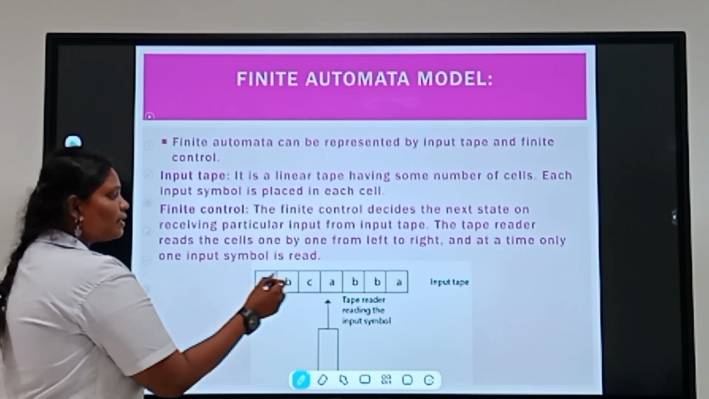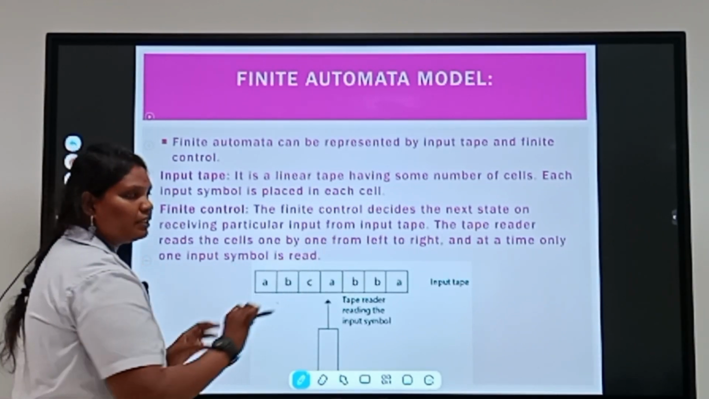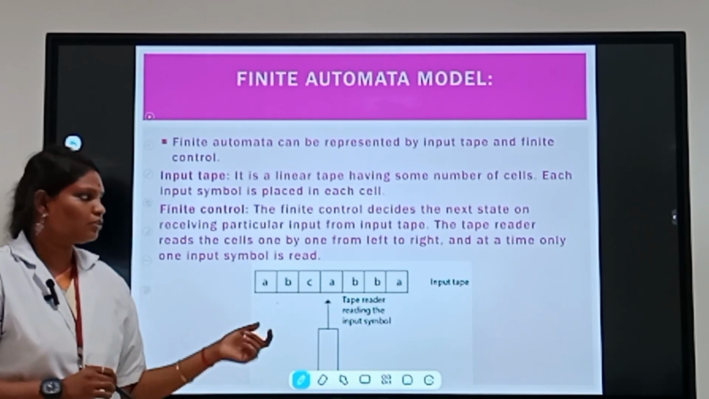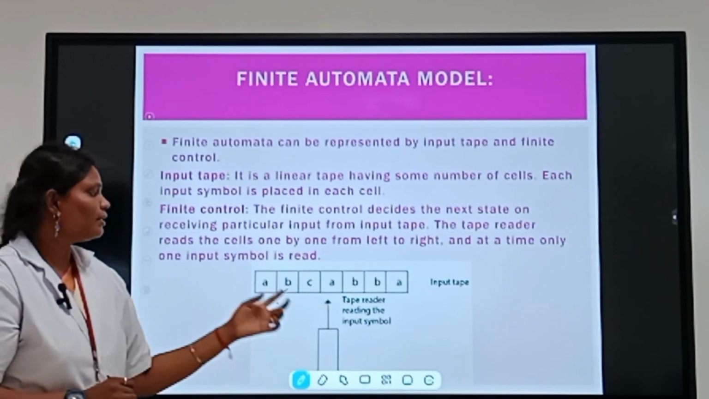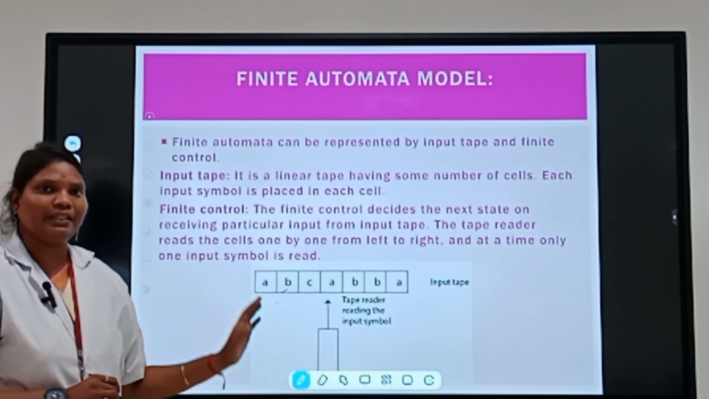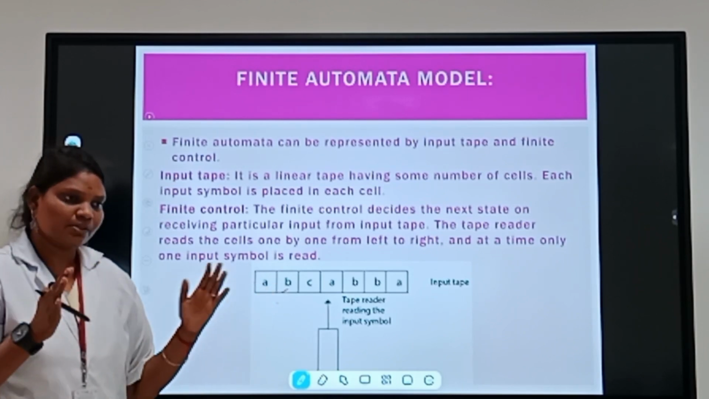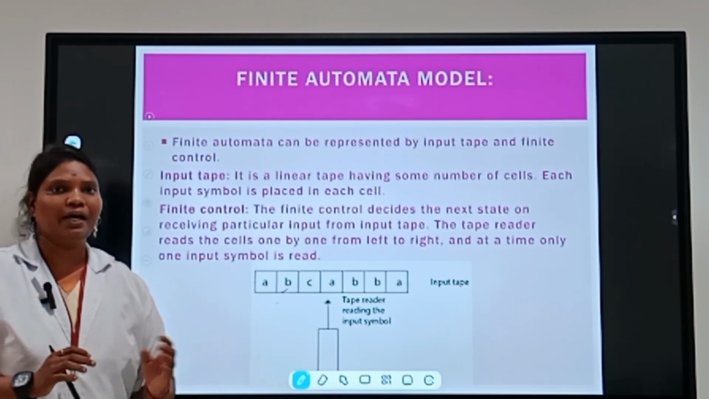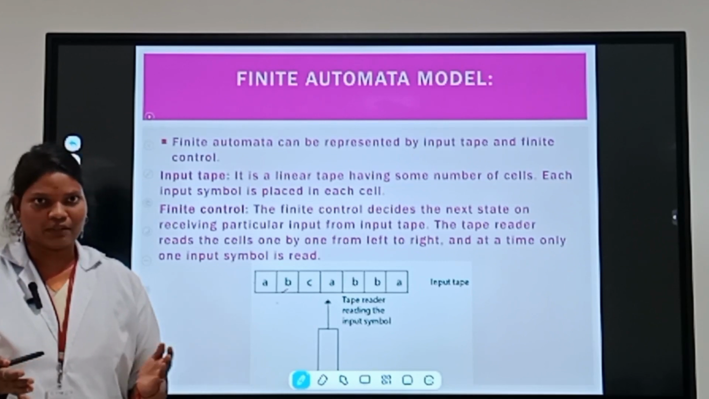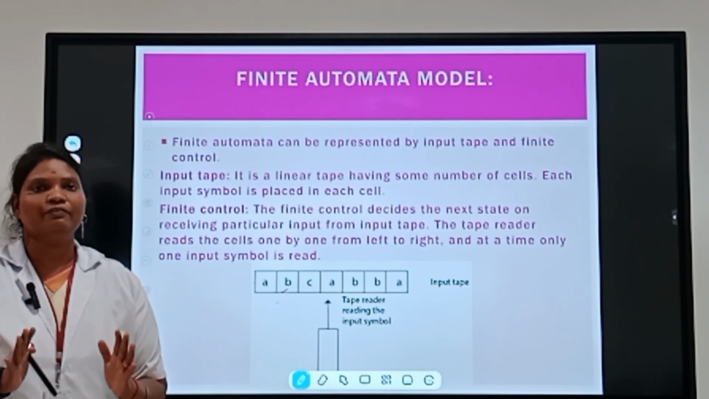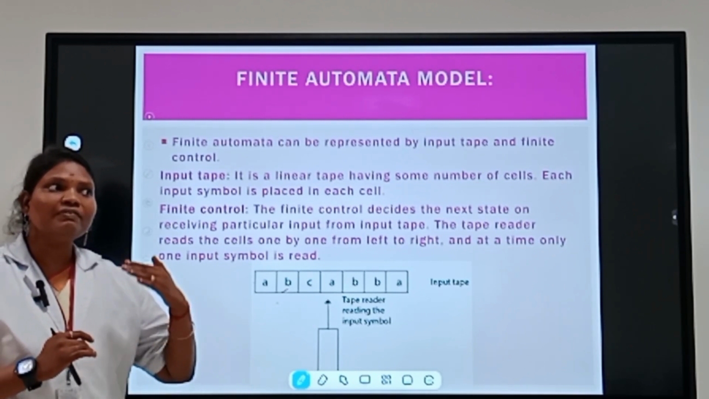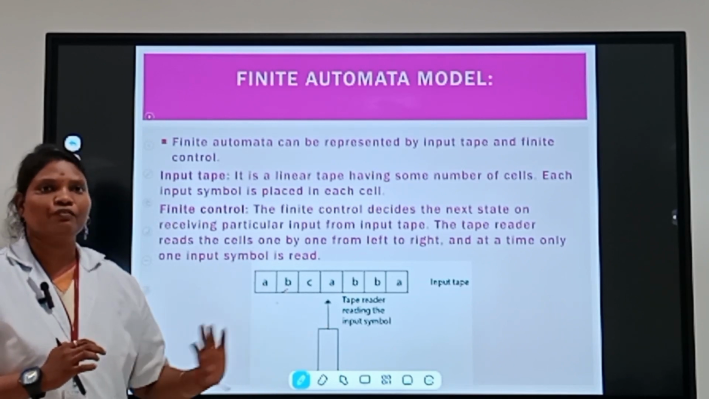The input tape is divided into cells. Each cell contains one input. The number of inputs is a specified limit, not unlimited. If you have five inputs, we use only five inputs, and we do not exceed that limit.